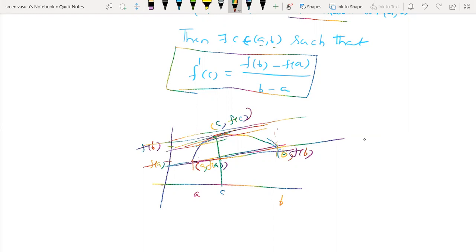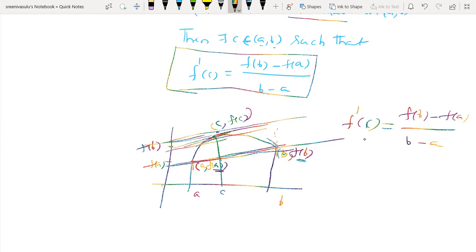That means the slopes of these two lines are the same. At this point, the slope of the tangent line is f dash c. Slope is nothing but the derivative. For the lower chord line, the slope is the variation of the y coordinate, f of b minus f of a, by the variation of the x coordinate.